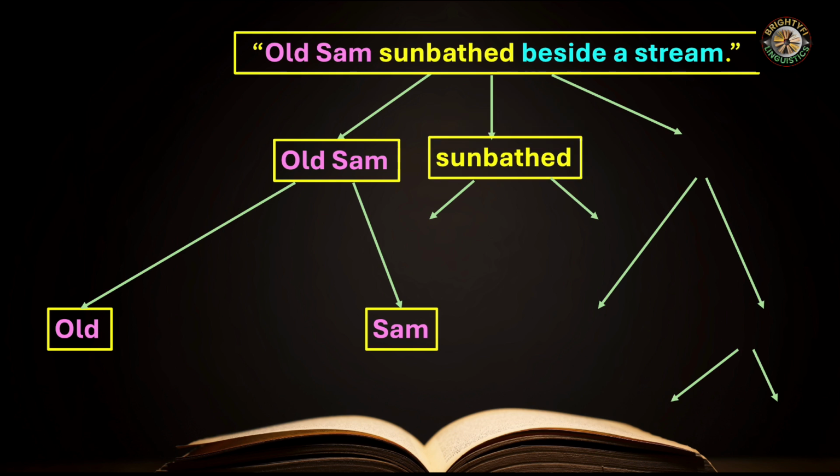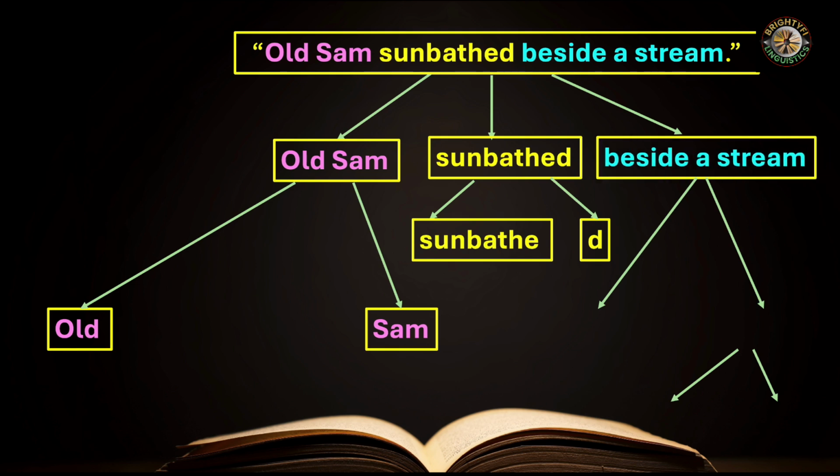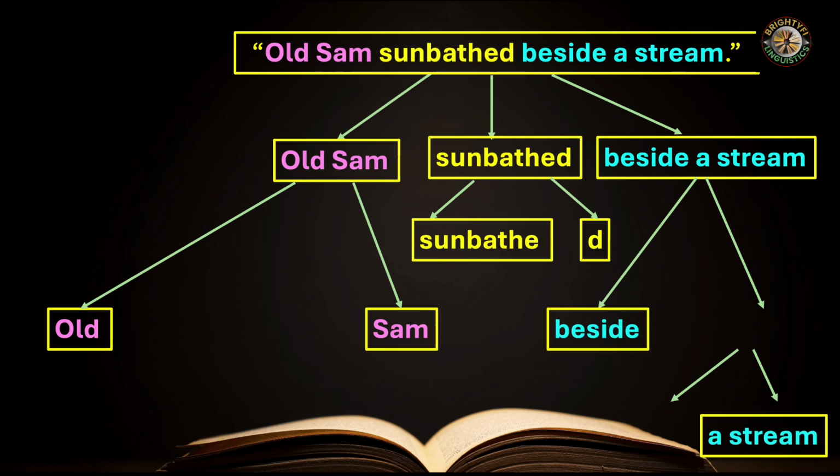We move on to the next, sunbathed. This word is further divided into sunbathe as a verb, and then we change it into past by adding D. Then we have beside a stream, another chunk of the sentence. Further we can divide this into beside and then a stream.